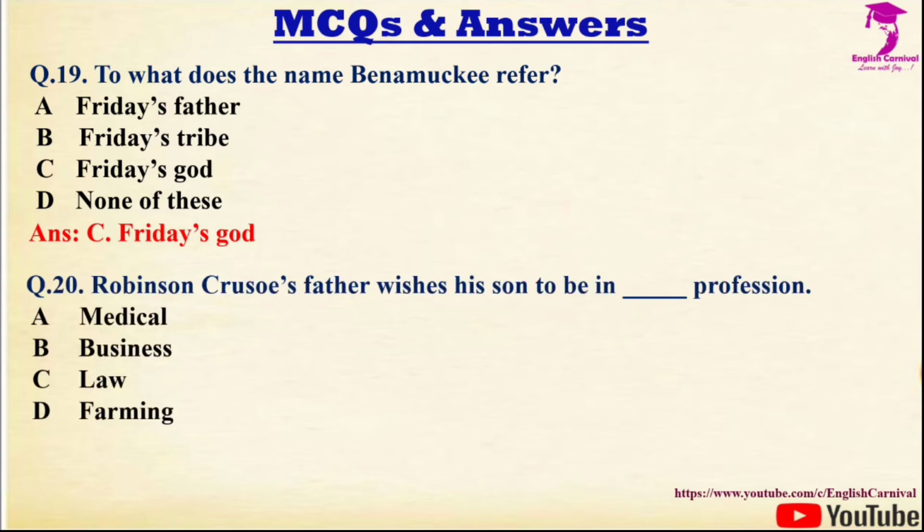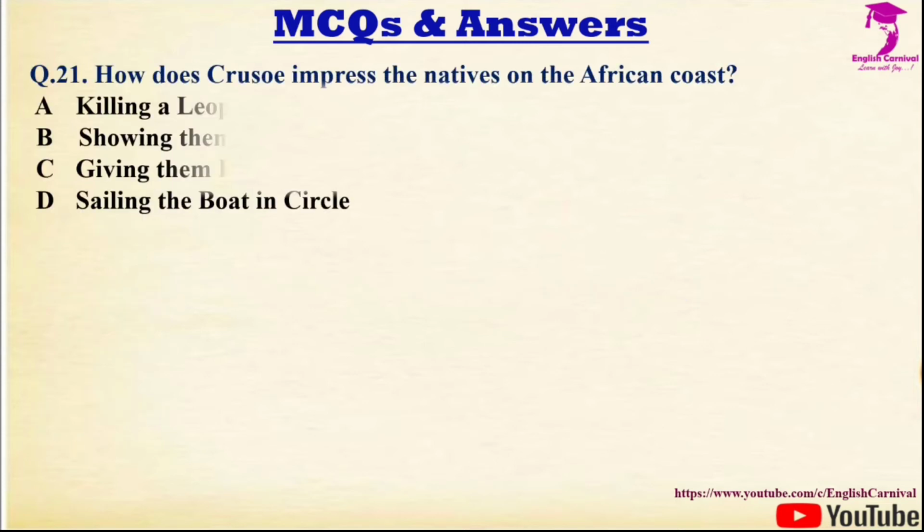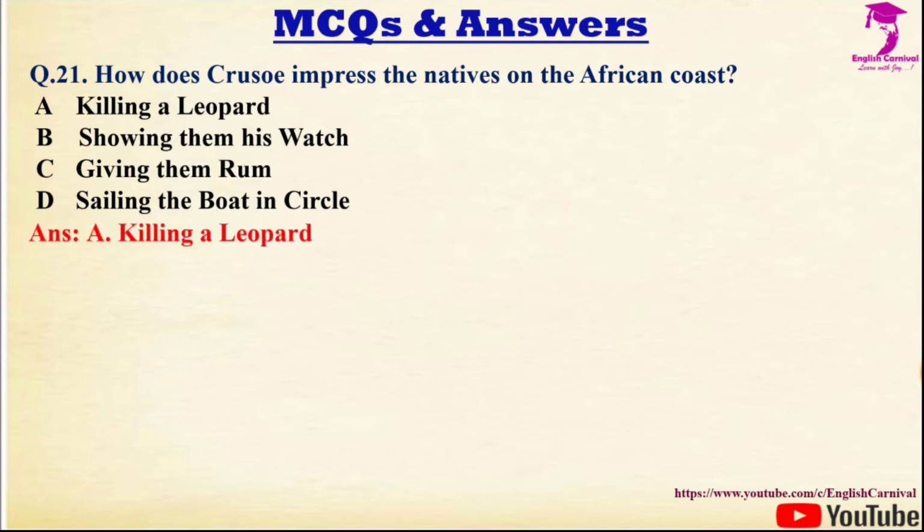The next question, question number 20 we have, Robinson Crusoe's father wishes his son to be in dash profession. Options are A, medical, B, business, C, law, and D, farming. Correct answer is C, and it is law. Question number 21 we have, how does Robinson Crusoe impress the natives on the African coast? Options are A, killing a leopard, B, showing them his watch, C, giving them rum, and D, sailing the boat in circle. Correct answer is A, and it is killing a leopard.